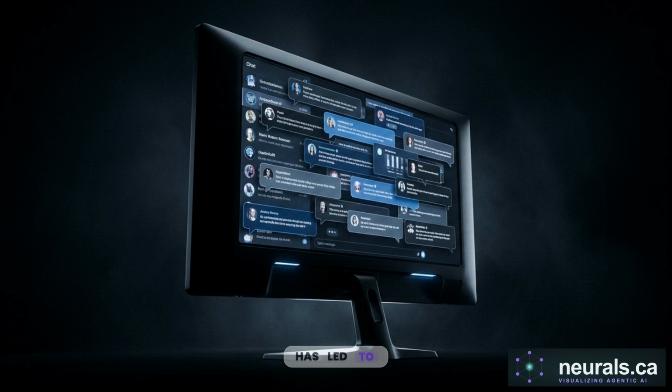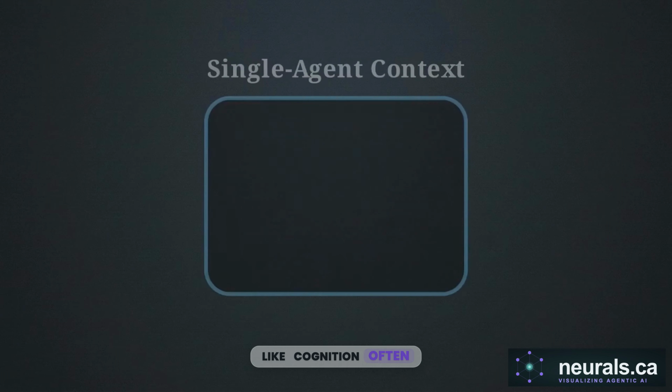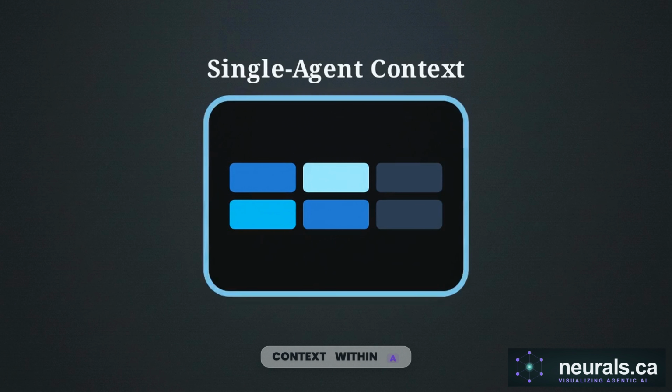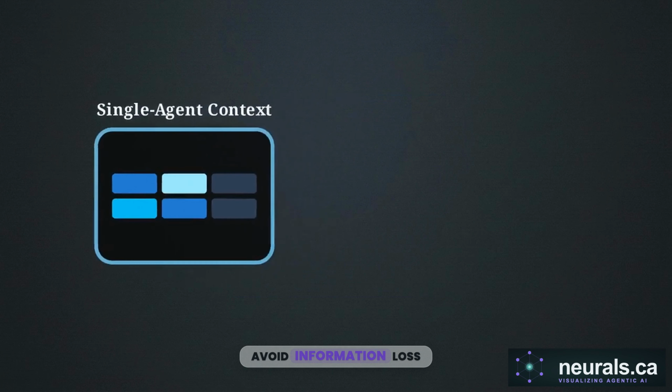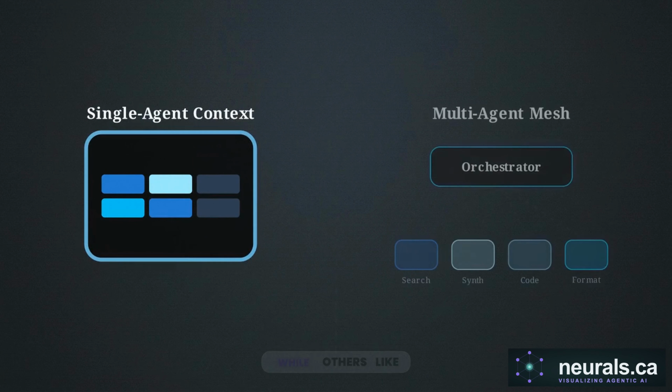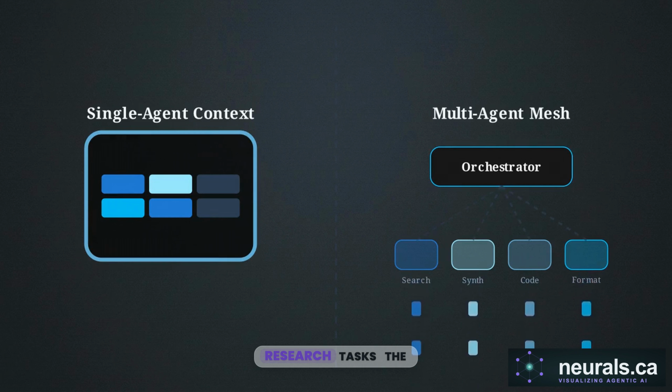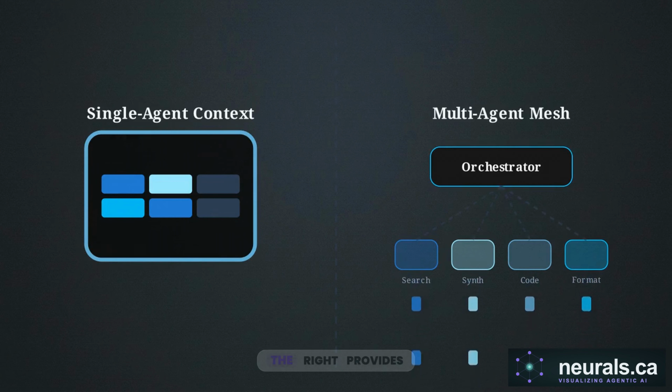This has led to a split in engineering philosophy. Teams like Cognition often argue for keeping context within a single agent to avoid information loss, while others, like Anthropic, have used parallel sub-agents to scale up broad research tasks. The decision matrix on the right provides the rule for avoiding the over-engineering trap. Match the problem to the lowest rung possible.